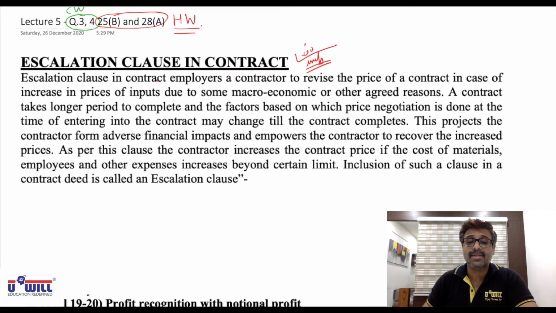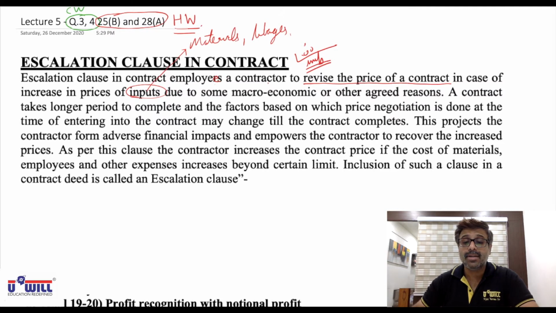Escalation clause in contract employs a contractor, it should be employs a contractor, to revise the price of a contract in case of increase in prices of inputs. Inputs means material like steel, iron, cement. These are the materials used in the contract. Wages. These are the inputs used in the contract. So the contractor can revise the price of a contract in case of increase in the prices of inputs due to some macroeconomic or other agreed reasons.